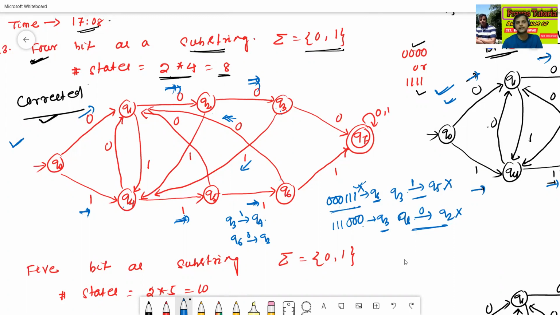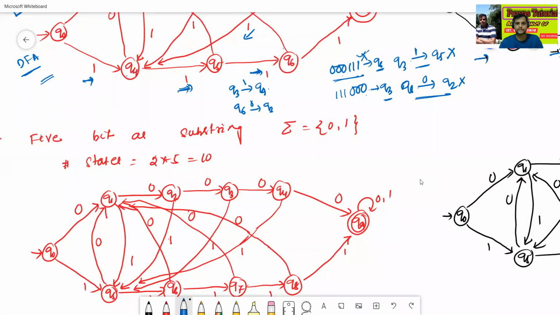So we have corrected this DFA. This is the right DFA for this question, 4-bit as substring. Please follow this diagram. Don't follow the previous diagram, as it contains a small mistake.